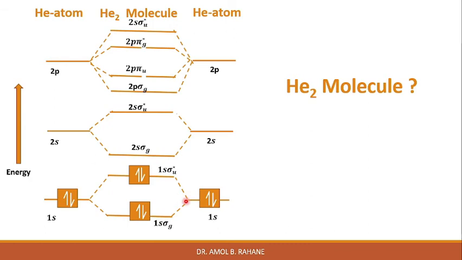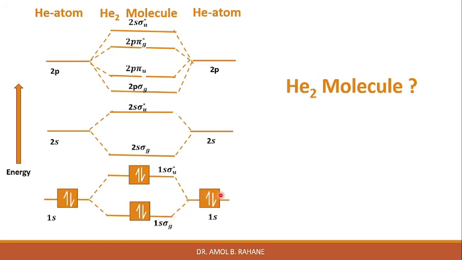However, when such orbitals are filled, we can see that energy will be absorbed in the process of occupying the 2 electrons in the 1s sigma u star state. The energy that is required, or that will be absorbed, in order to fill this orbital is more than the energy released to form the bonding orbital, right? And therefore this molecule is not stable, right?